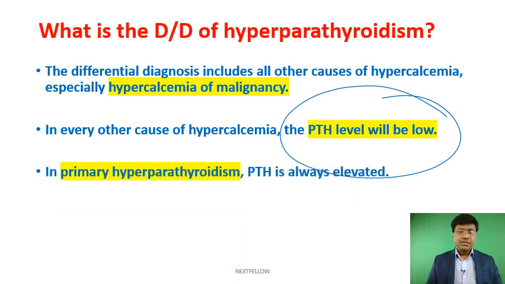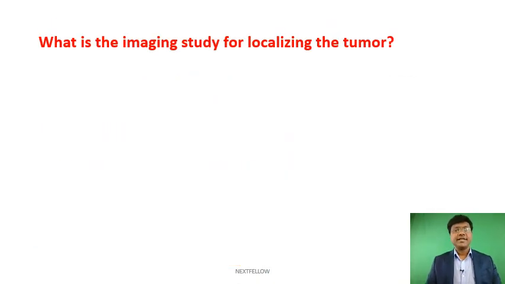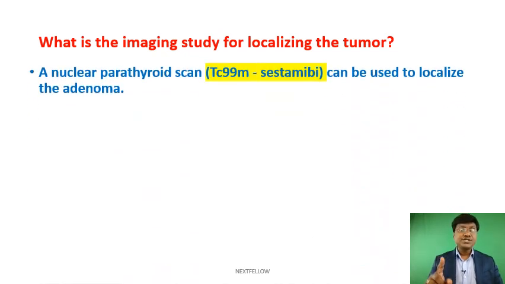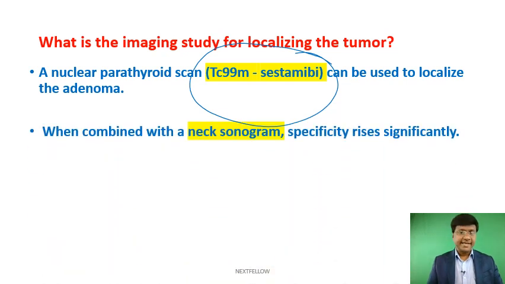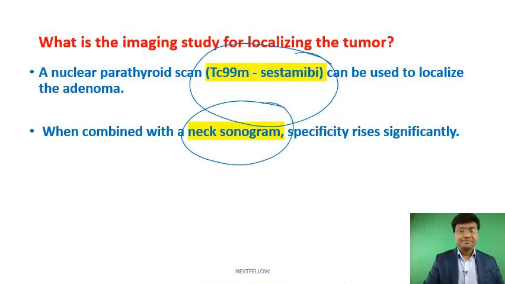Next, what are the imaging studies for localizing the tumor? The imaging study is the technetium-99m sestamibi scan. That will be the imaging study for localizing this particular parathyroid adenoma. When you combine it with a sonogram, the specificity rises in localizing the tumor.